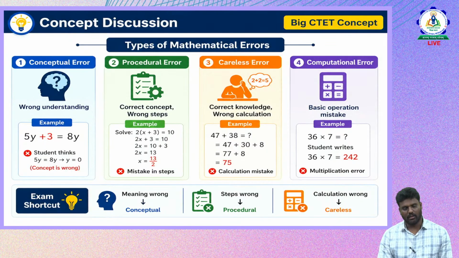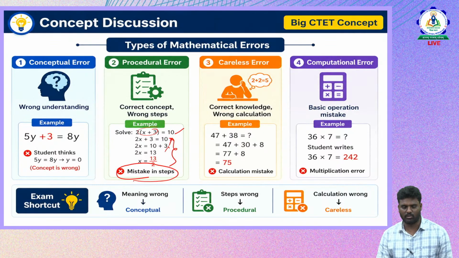Now procedural error: correct concept, wrong steps. Suppose a child is trying to solve this problem like this: 2 into (x plus 3) is equal to 10. The child writes 2x plus 3 is equal to 10. Is this correct? No. Then he writes 2x is equal to 10 plus 3. No. So here he has done the procedural error. What is the correct way? He has to multiply the 2 with both terms and then solve it. These are mistakes in the steps of solving the problem. Yeah, that is the procedural error.